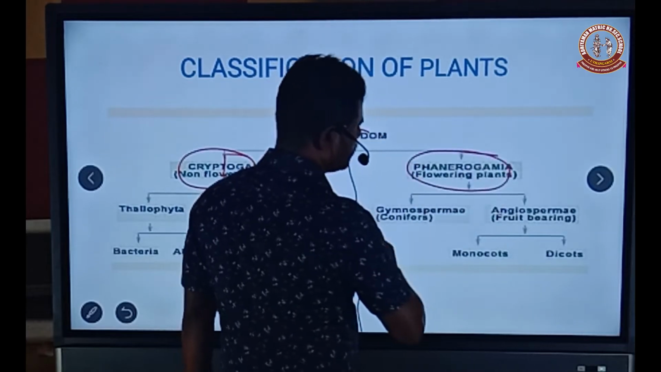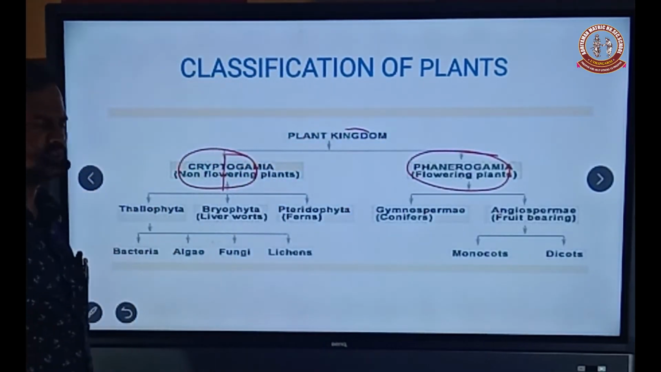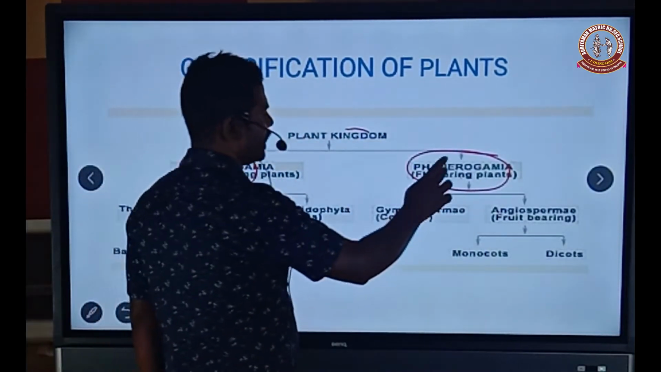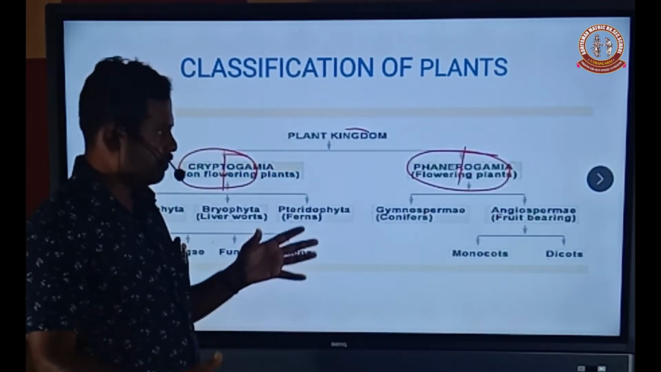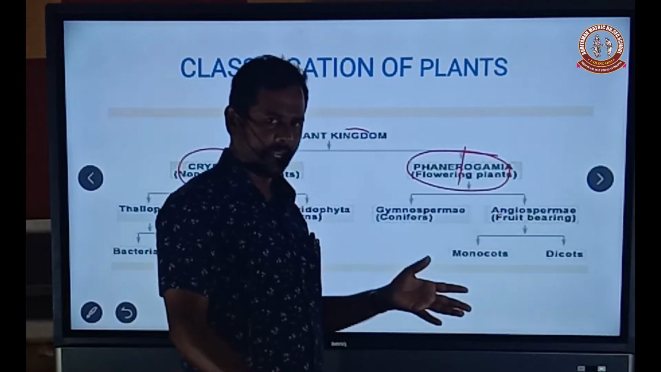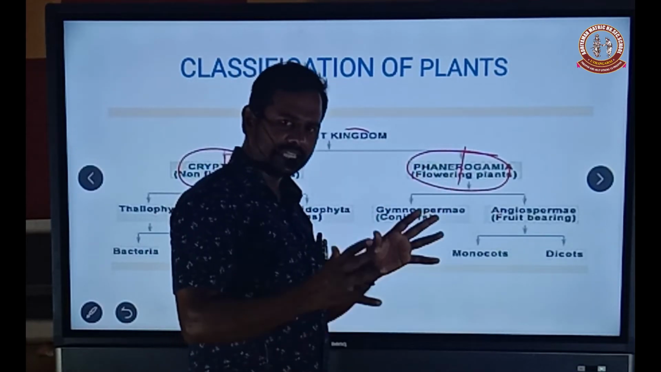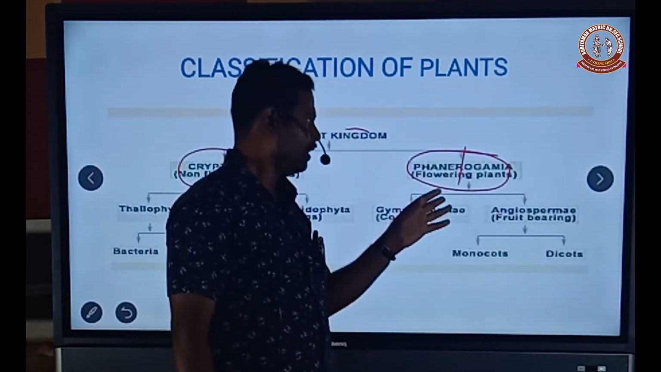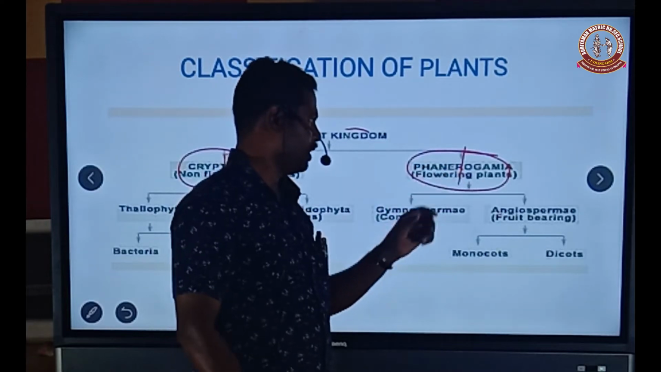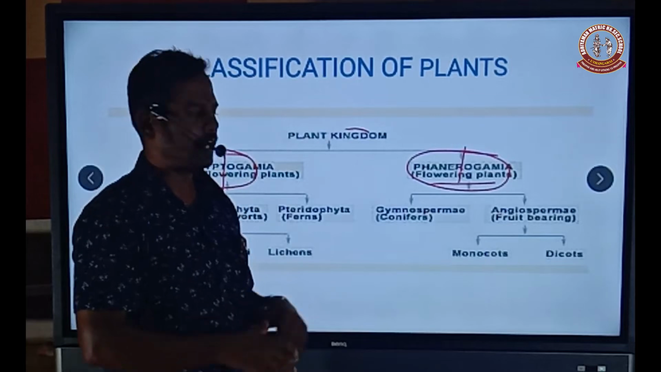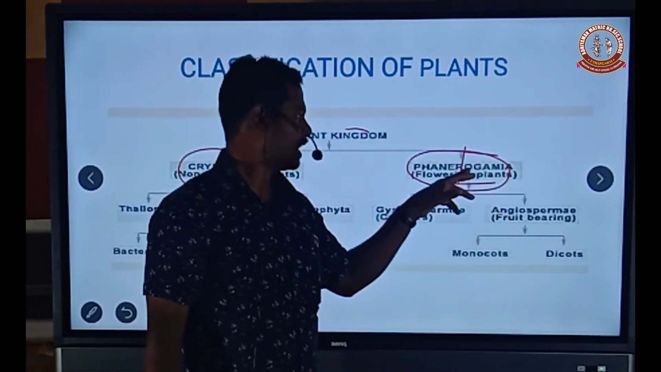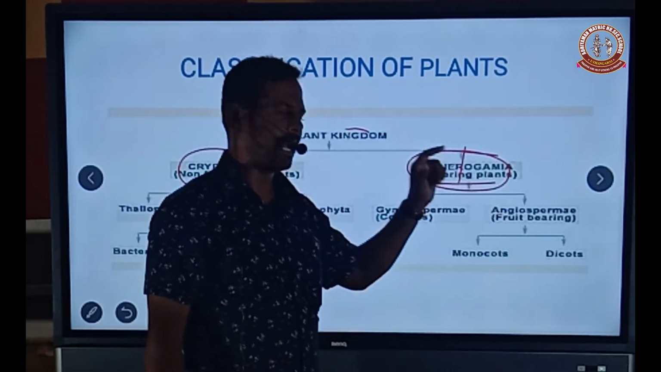And then phanerogamia. Phanerogamia also comes from two Greek words: phanero and gamian. Phanero means visible and gamian means marry. So here the sexual characters are visible and the plants are able to produce flowers. Phanerogamia is otherwise called flowering plants.